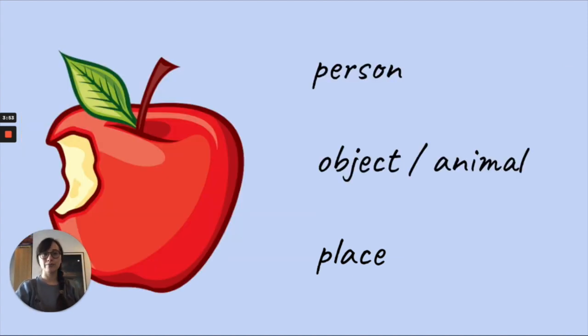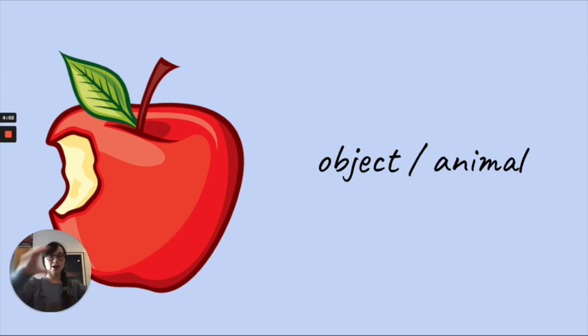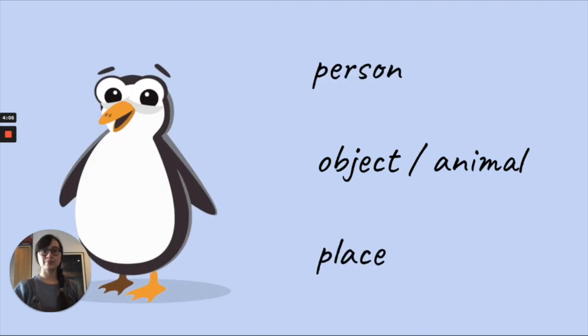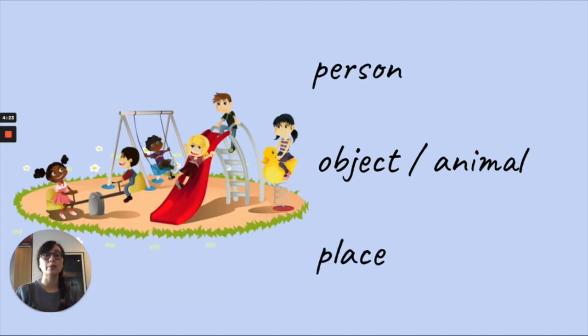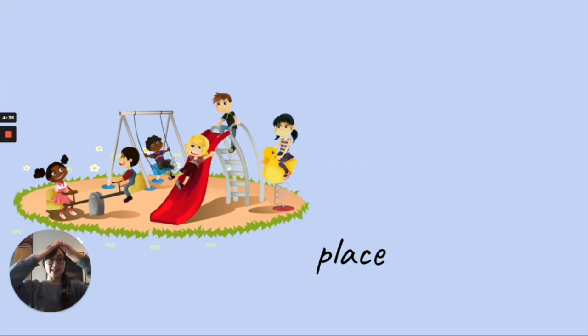How about an apple? Is an apple a person, object or animal, or a place? It is an object or animal. How about this penguin? Person, object or animal, or place? It is object or animal. This is a playground. We're not looking at the children, we're looking at the area. Is the playground a person, object or animal, or place? It is a place.